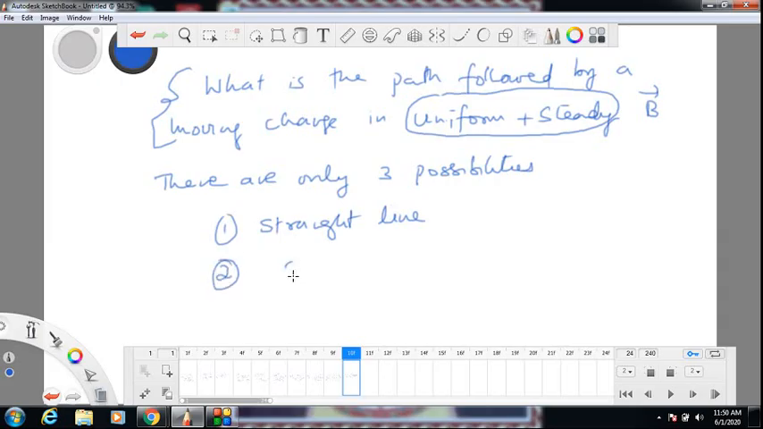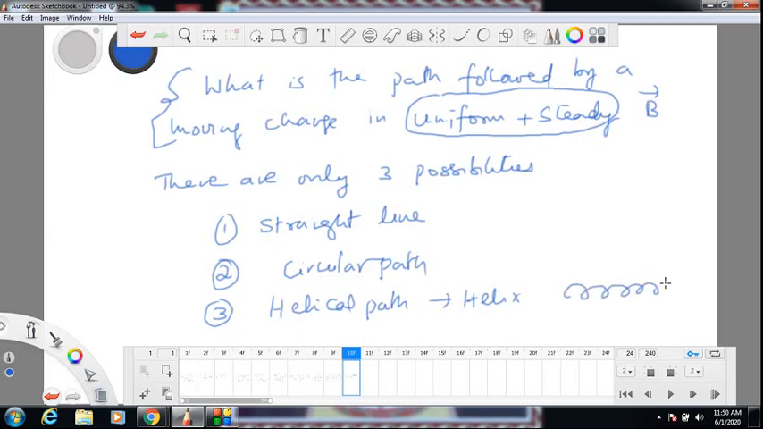Second, you can have a circular path, that's possible. And third, what we call a helical path. What is it called? Helix. How does it look? Basically like the coils of a spring, so the motion is exactly like this. That's helix. If the charge moves along the coils of a spring, that is helical. So these are the only three possibilities for a charge moving in a uniform and steady magnetic field.